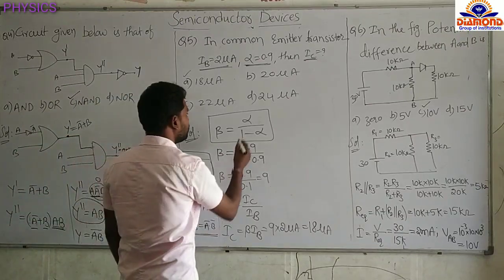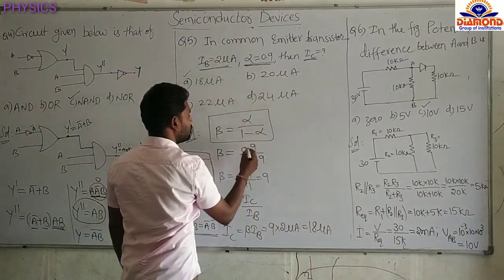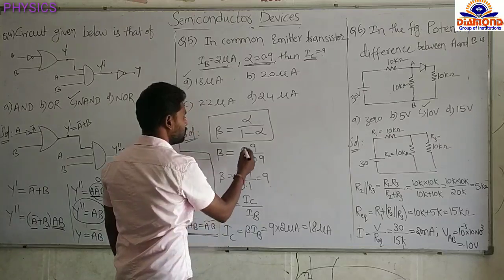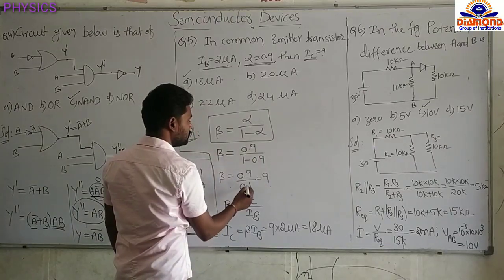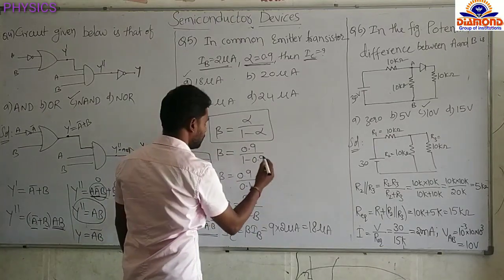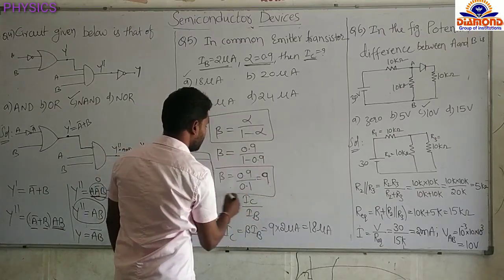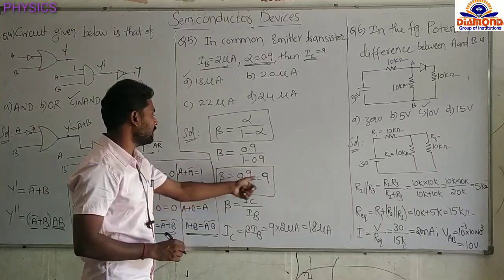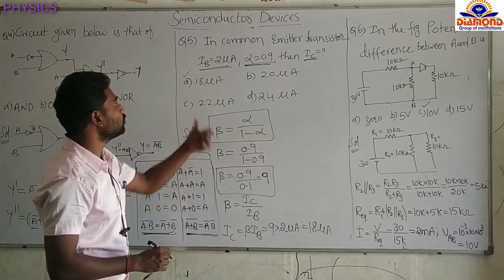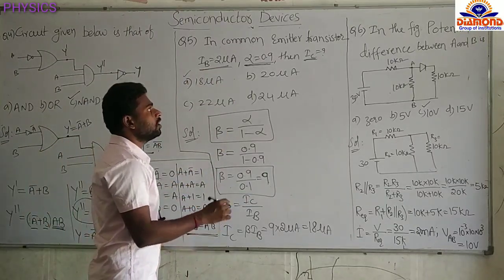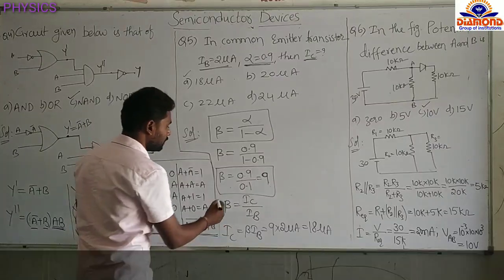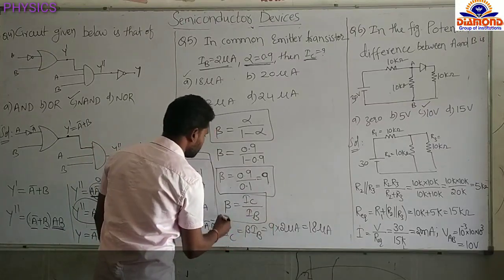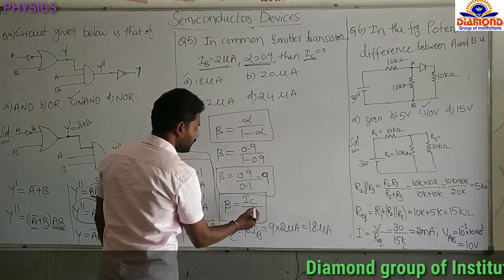So substitute here, beta equal to alpha value is 0.9, so 0.9 by 1 minus 0.9. 1 minus 0.9 is nothing but 0.1. Simplify, you will get the answer 9. So current gain of common emitter configuration is 9 we got. They are asking the output current. So current gain in the common emitter configuration equal to the output current by input current.